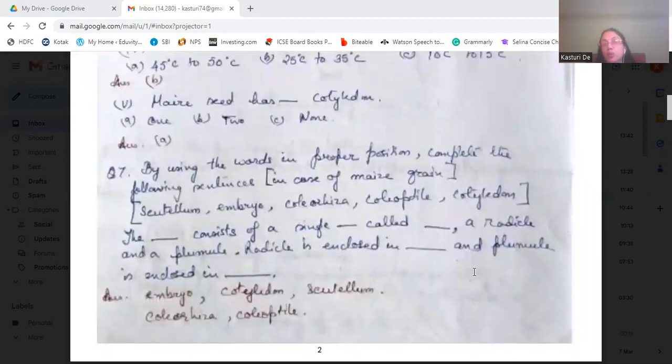Then by using the words in the proper position, complete the following sentences in case of a maize grain. The words are scutellum, embryo, coleorhiza, coleoptile, and cotyledon. The embryo consists of a single cotyledon called scutellum, a radicle, and a plumule. The radicle is enclosed in coleorhiza and the plumule is enclosed in coleoptile.